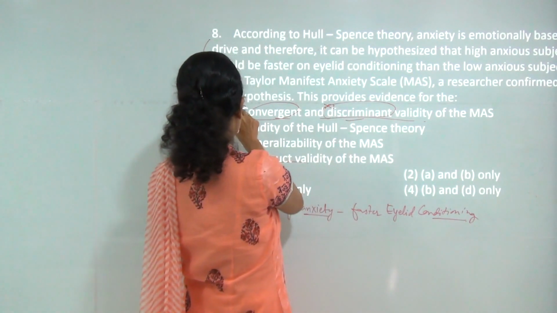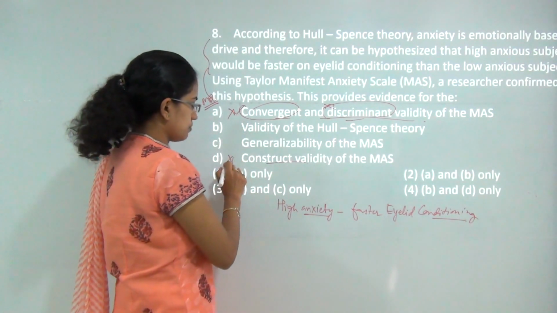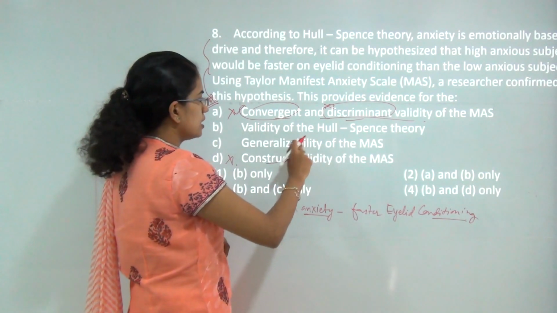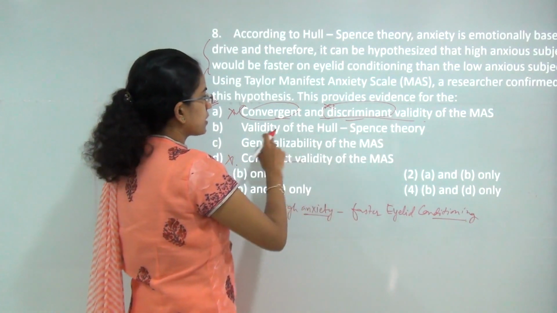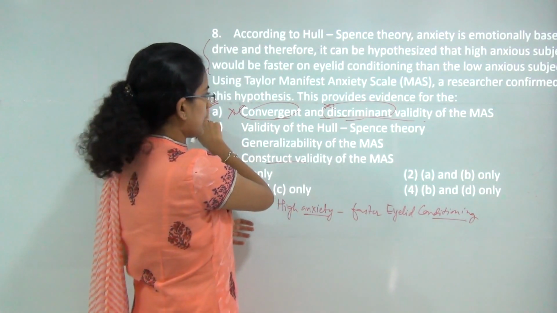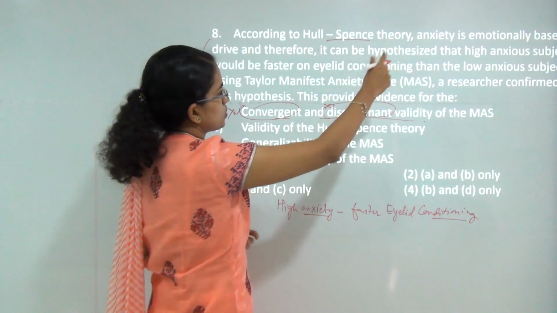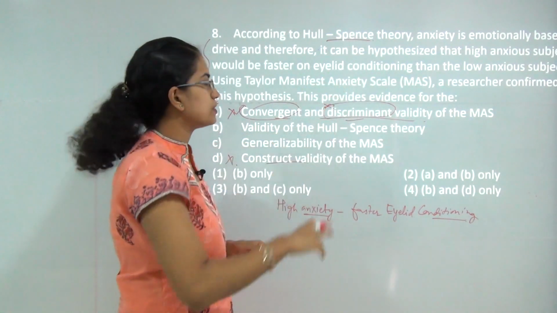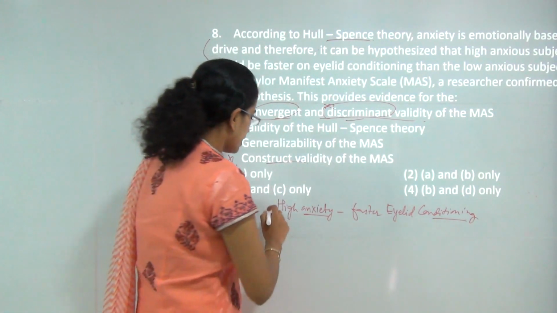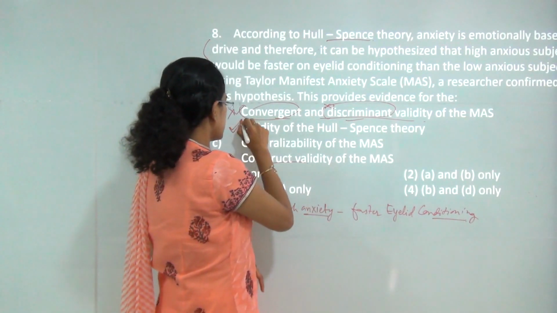So this cannot be the option. Since A cannot be the option, D cannot be the option. Now we are left with validity of Hull-Spence theory holds true, because by applying MAS, I am trying to prove that the hypothesis that has been formed is valid. People with high anxiety have faster eyelid conditioning. So that is a correct statement.